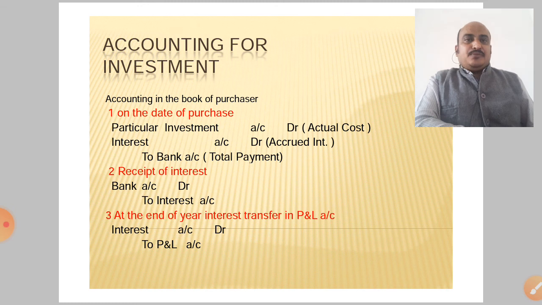Now accounting in the books of the purchaser. What entries will we make in the books of the purchaser and in the books of the vendor? In the books of the purchaser, on the date of purchase: particular investment account debit, from the actual cost; interest account debit, accrued interest; to bank account, total payment. On receipt of interest: bank account debit to interest account. Third, at the end of the year, interest is transferred to the P&L account: interest account debit to P&L account.